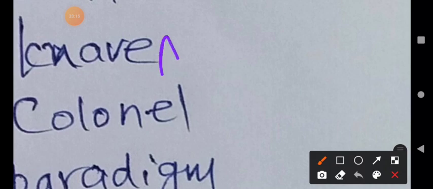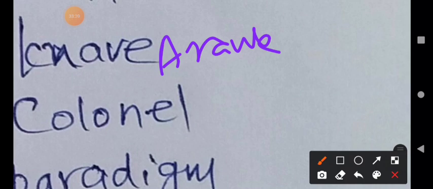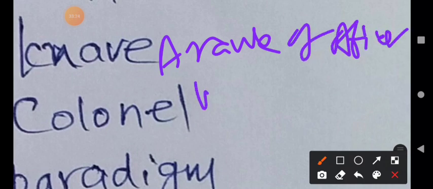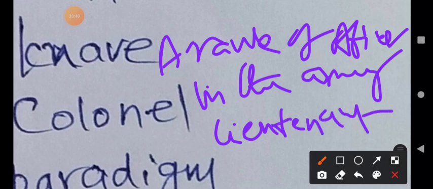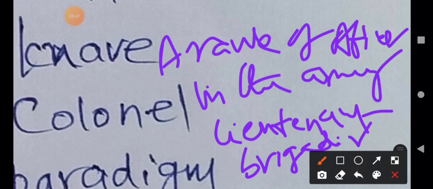A rank of officer in the army. He is between lieutenant, LIEUTENANT, and brigadier. It is a high rank.